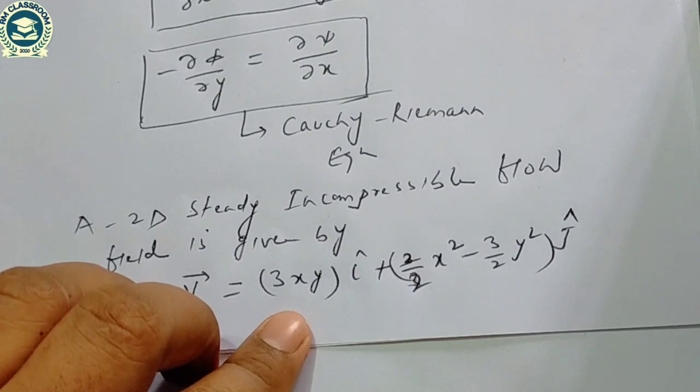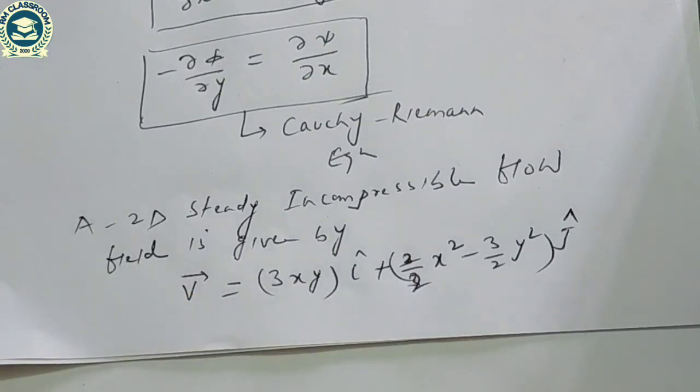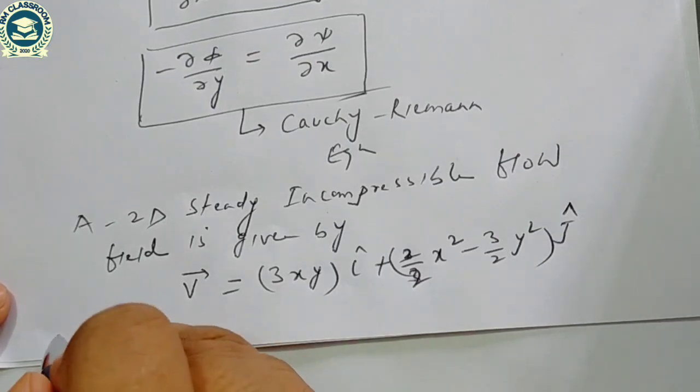So 3xy is the x component of the velocity, and 3 by 2 x square minus 3 by 2 y square is the y component.